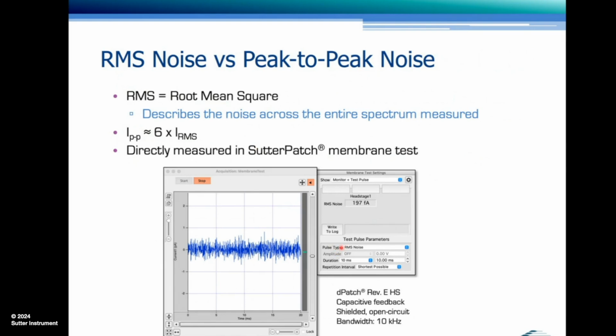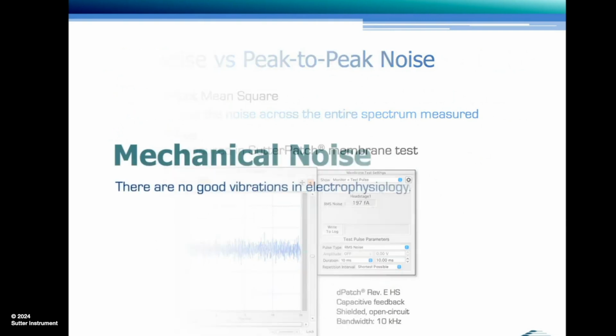When you switch the pulse type from the usual single pulse to RMS noise, it directly shows the RMS noise. And this is recorded from a dPatch amplifier system with a Ref-E headstage in a 10 kilohertz band. The specification is that it's about 220 femtoamps, so this is even better than specification. I recorded this a couple of days ago on my desk.